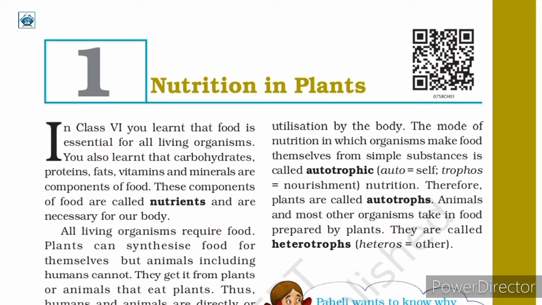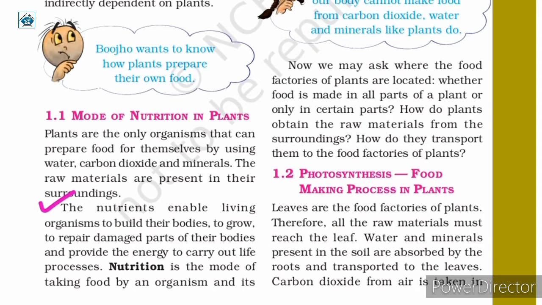Animals and most other organisms take in food prepared by plants. They are called heterotrophs. Here heteros means others. In this paragraph, we are given the information about nutrients, which include carbohydrates, proteins, fats, vitamins and minerals.